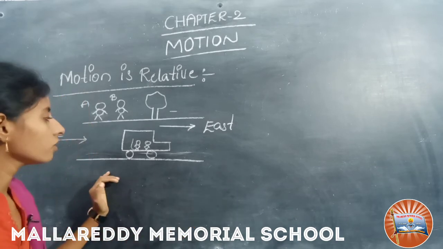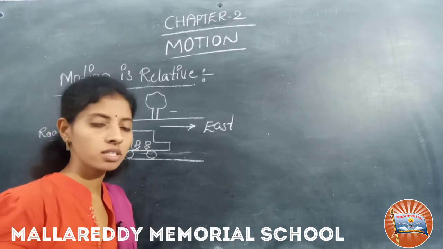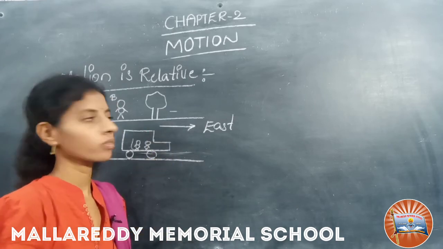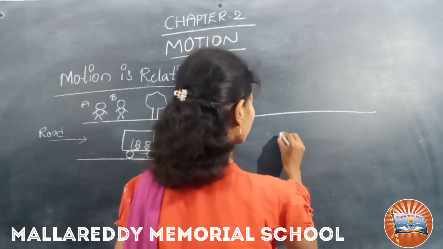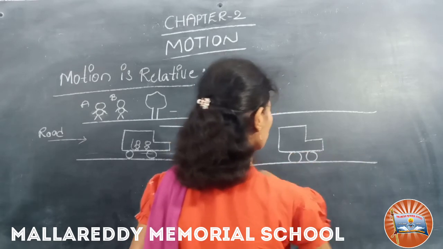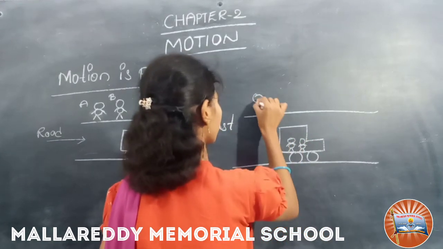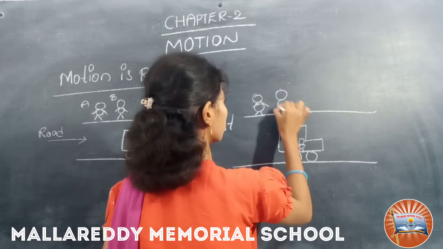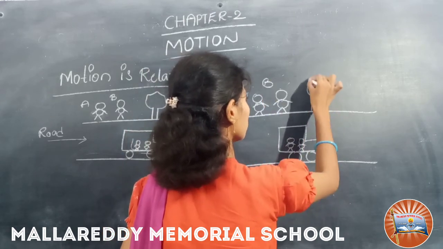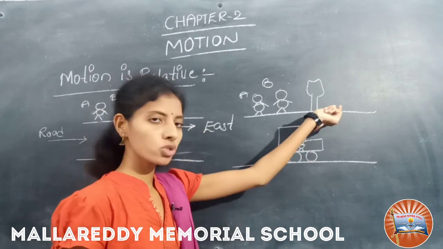Now consider the conversation between the passenger and the driver. One more time I want to draw the picture here. The driver asks the passenger, what is the state of motion of the tree?